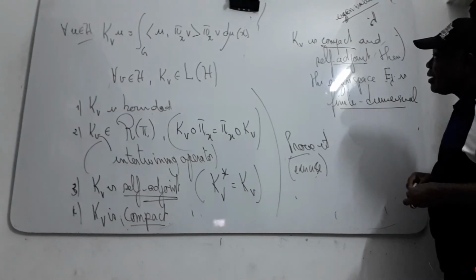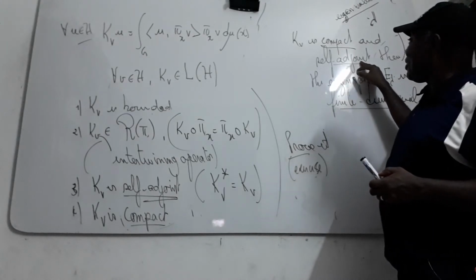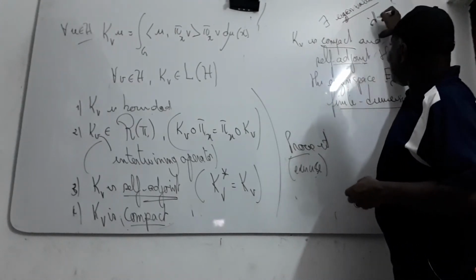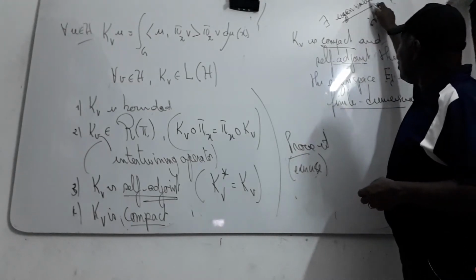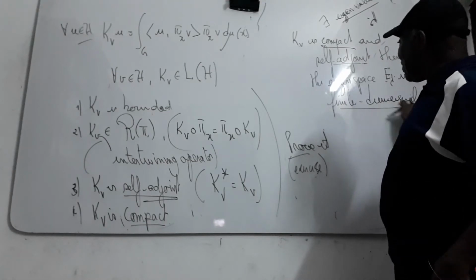So I repeat again: if KV is compact and also self-adjoint, then there exists an eigenvalue lambda such that the eigenspace is finite dimensional.